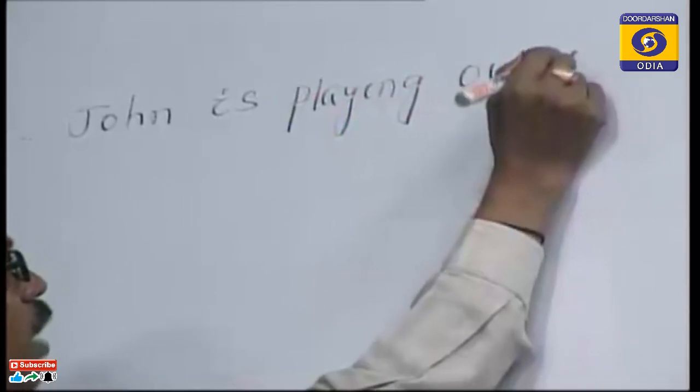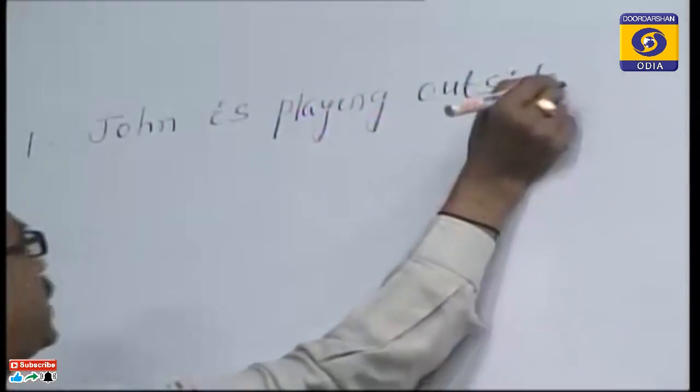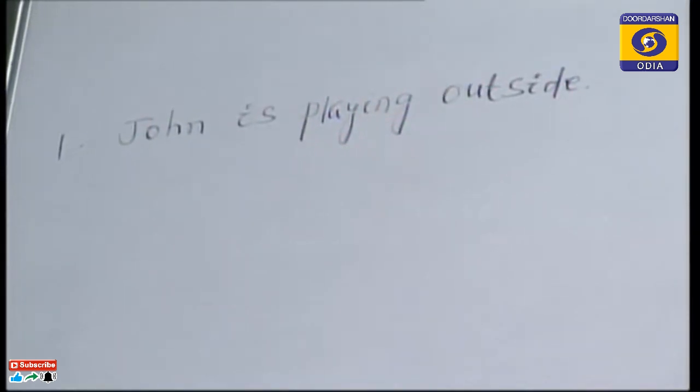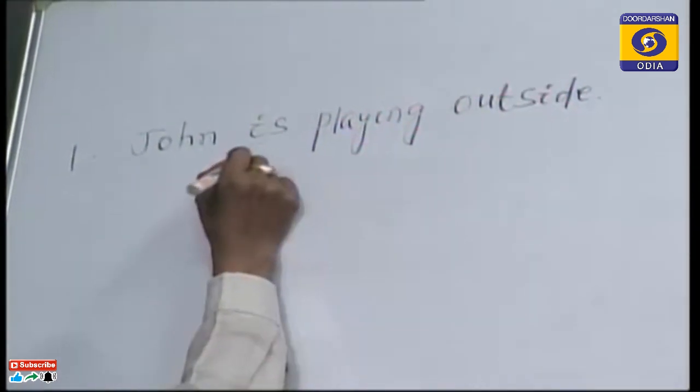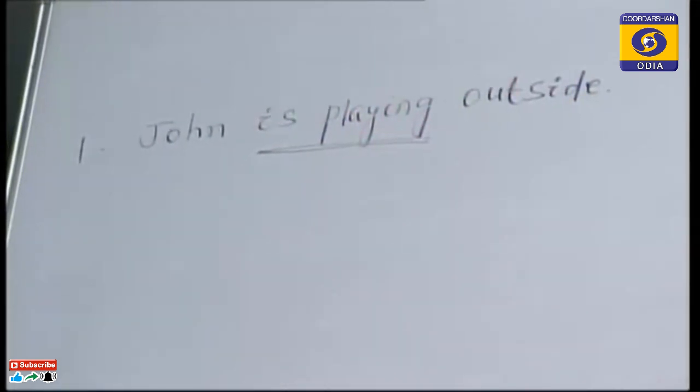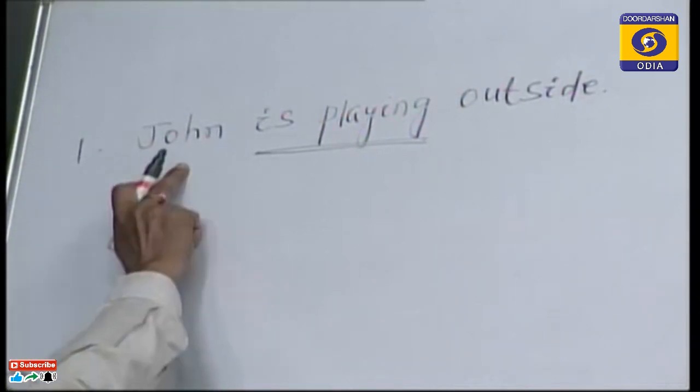John is playing outside. This is a sentence. What is the direction? Underline the main verb. Is playing is the verb. John is playing. And whether it is transitive or intransitive, you ask John is playing.